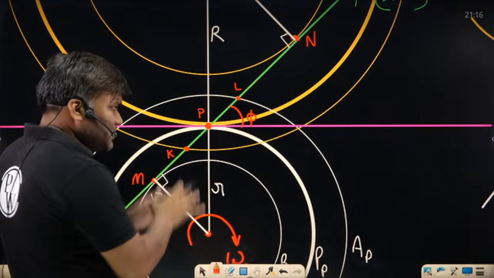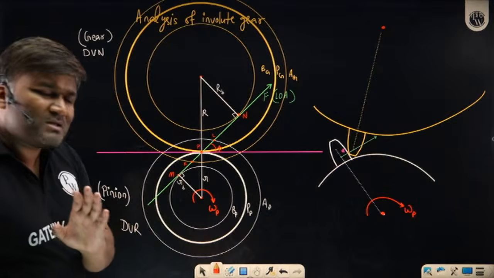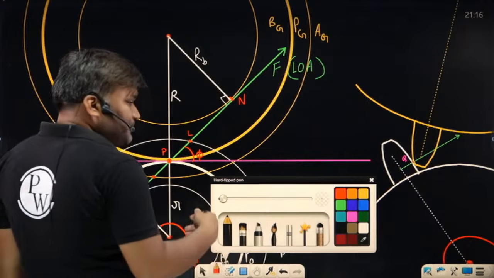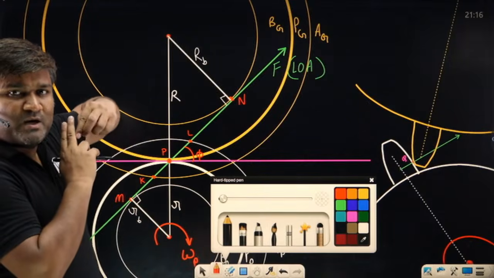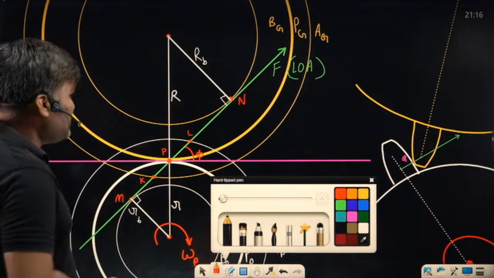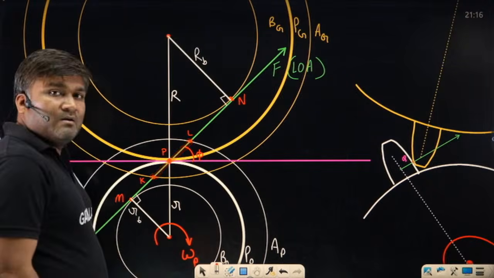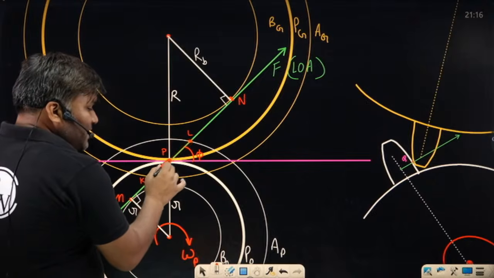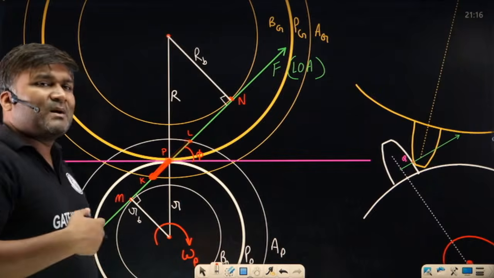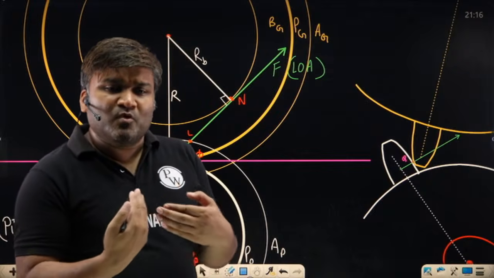In the examination, how are they going to ask questions? If you have understood this diagram, whatever questions they ask, you can simply answer. First question, careful, sir: what is the total path of contact? That is, the contact point started at K, how much distance has it traveled throughout the engagement? This is called the KL distance, the path of contact. KP is called the path of approach. Teeth are getting engaged, and the distance from P to L, I am calling the path of recess. Teeth are going to disengage. They are moving towards disengagement.